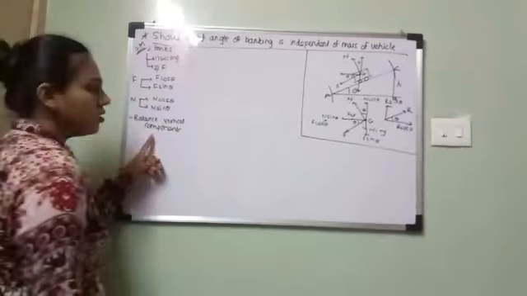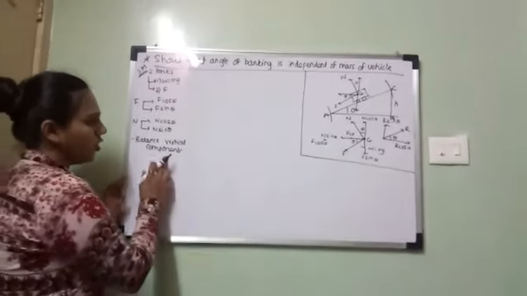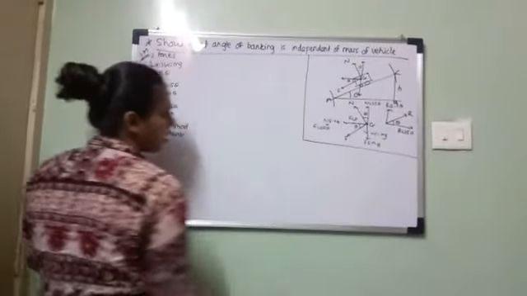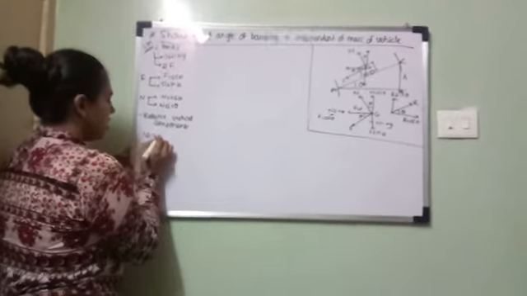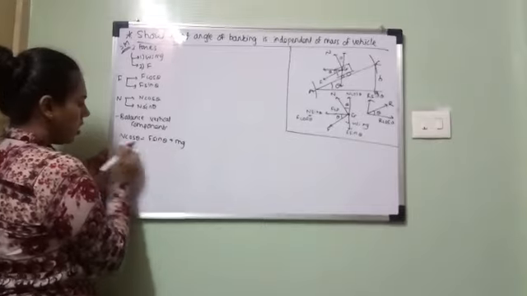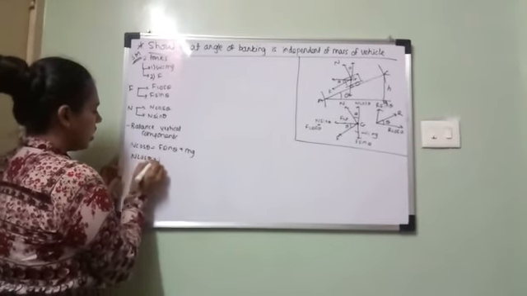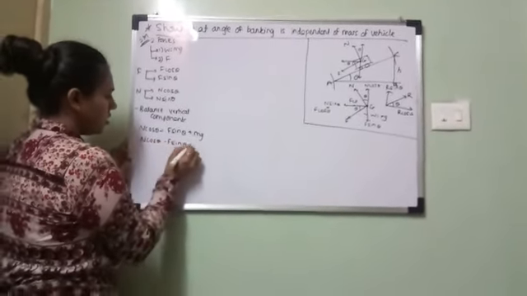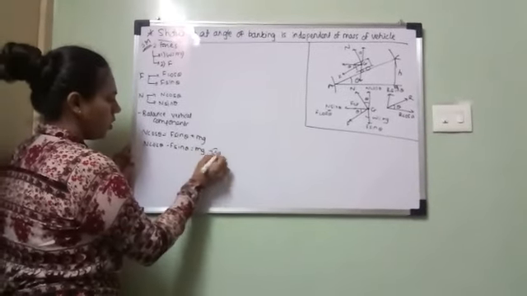Balance vertical components. So when you balance vertical components, N cos theta is equal to F sin theta plus mg. Take it over here: N cos theta minus F sin theta is equal to mg. Let this be equation number 1.